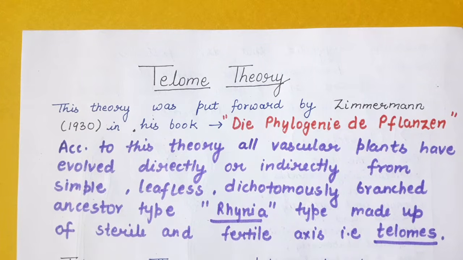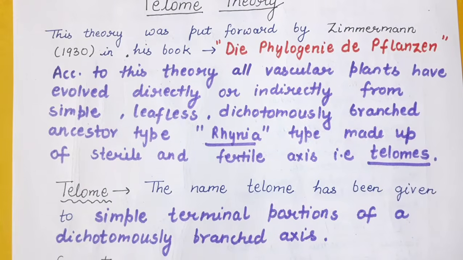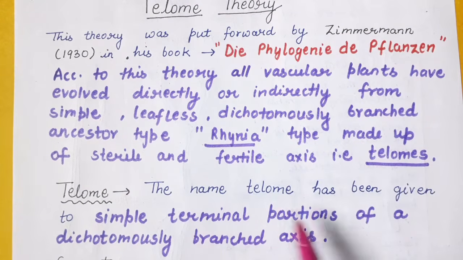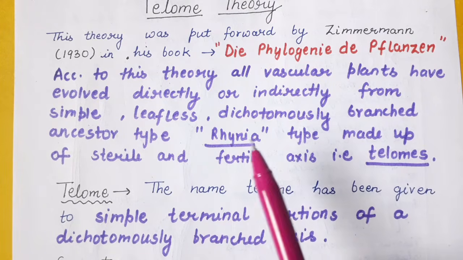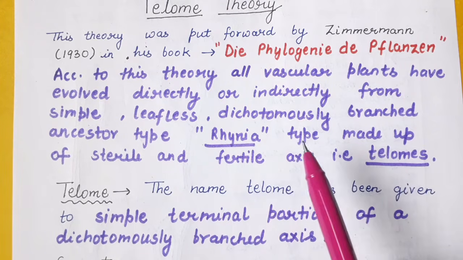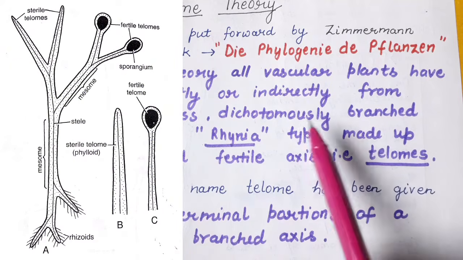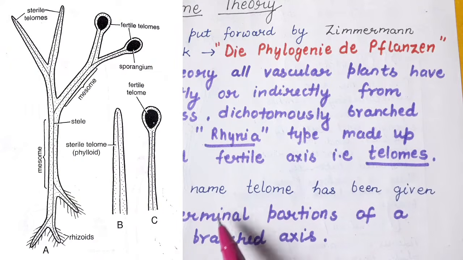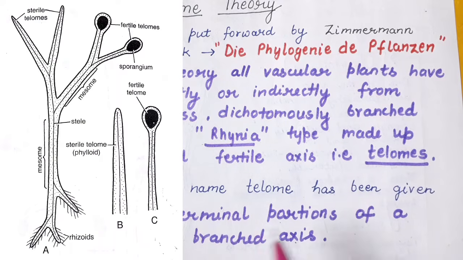Alright, so the name telome has been given to the simple terminal portions of a dichotomously branched axis. So Zimmermann is of the view that Rhynia, or the ancestor type, is dichotomously branched, and the terminal portion of this dichotomously branched axis is termed as telome by Zimmermann.